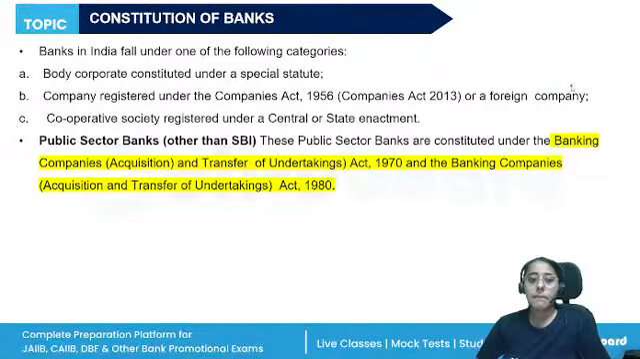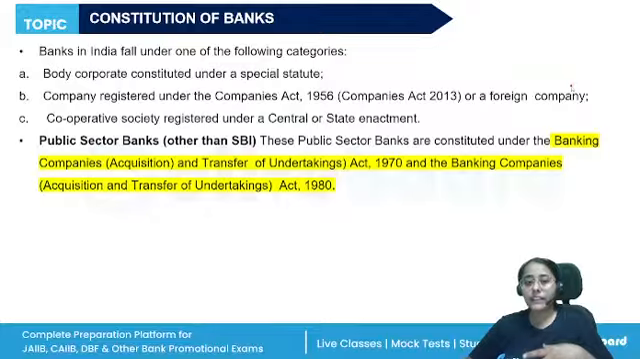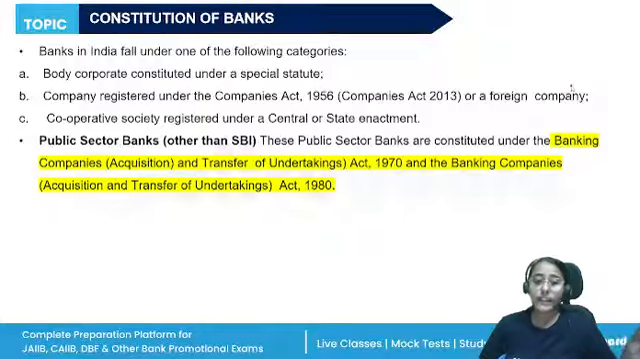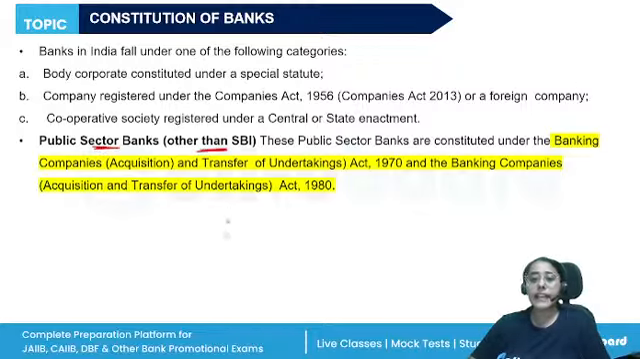Then banks can be of different categories in India. They can either fall under a body constituted under a special act like the RBI Act, Nabard Act, or we have the RRBs. These are constituted under a special act, or they are a company registered under the Companies Act, or a foreign company, and a cooperative society. But all of them will have to get license from RBI, right? So first we have the public sector banks other than SBI.